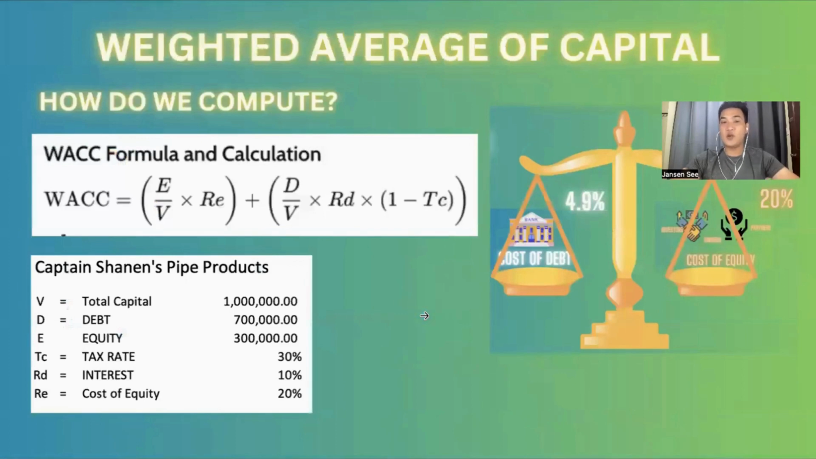Here is how we are going to compute. WACC is equal to equity divided by the total capital times the cost of equity plus D divided by, or the debt divided by the total capital times the interest times 1 minus the tax rate. Let me demonstrate this in Excel so that it will be easier for us.